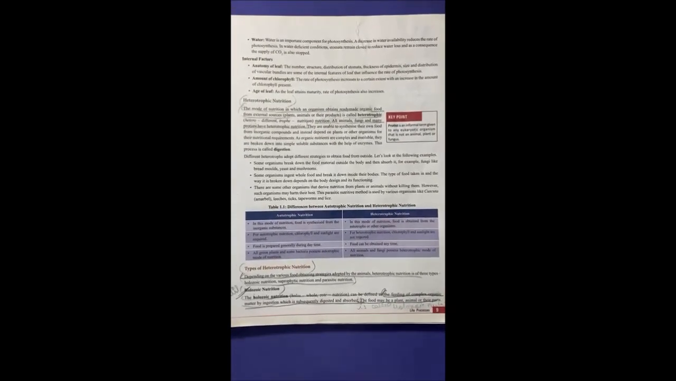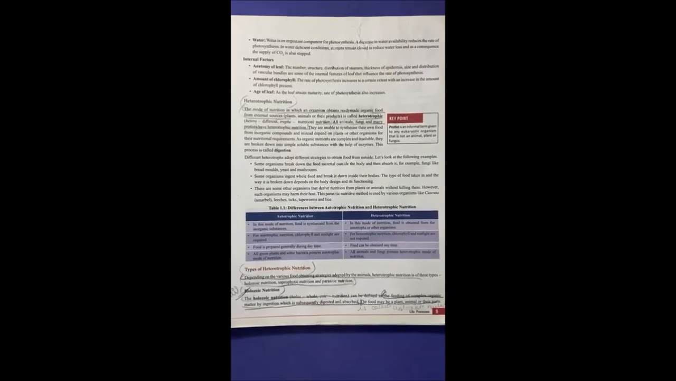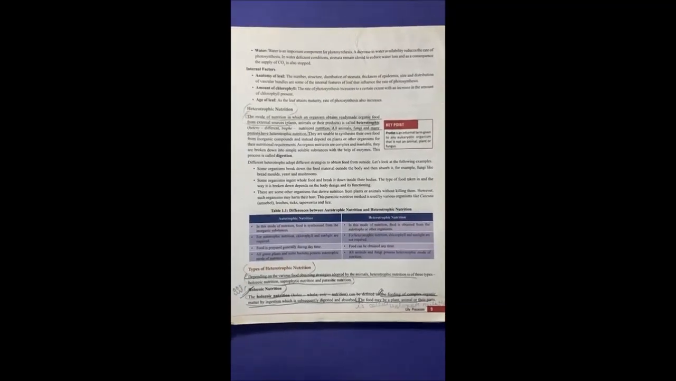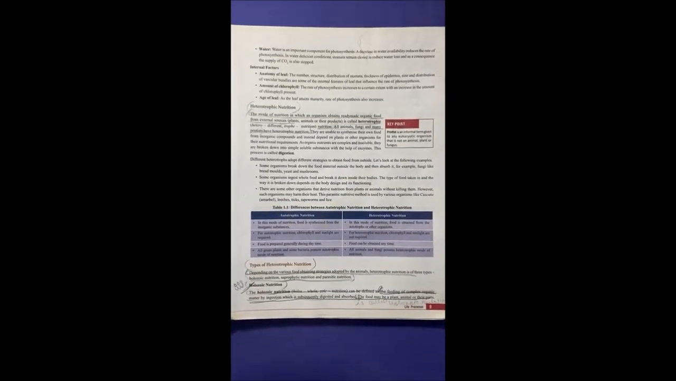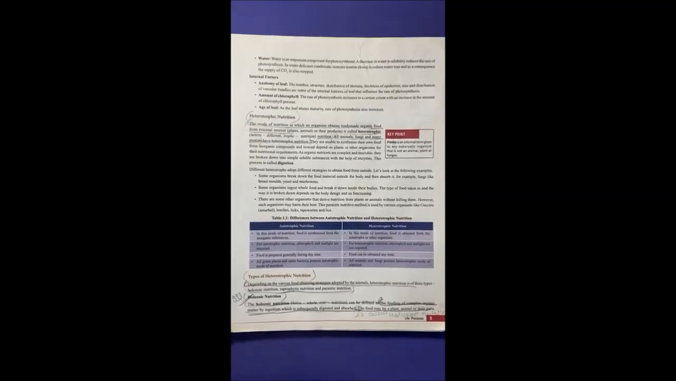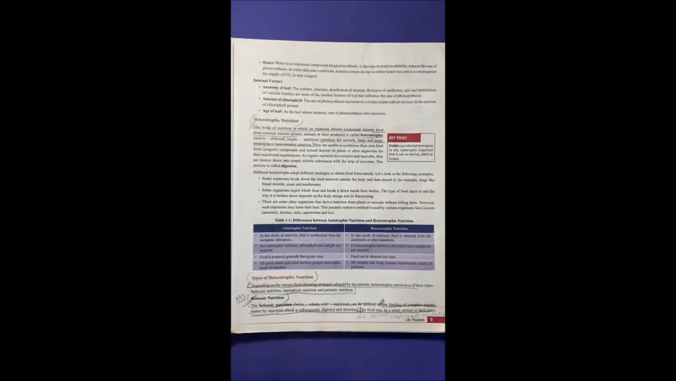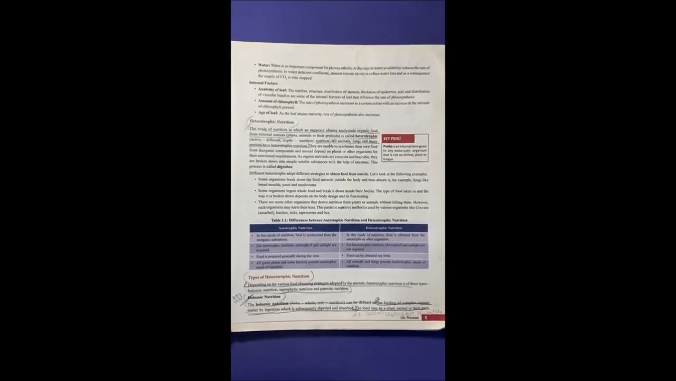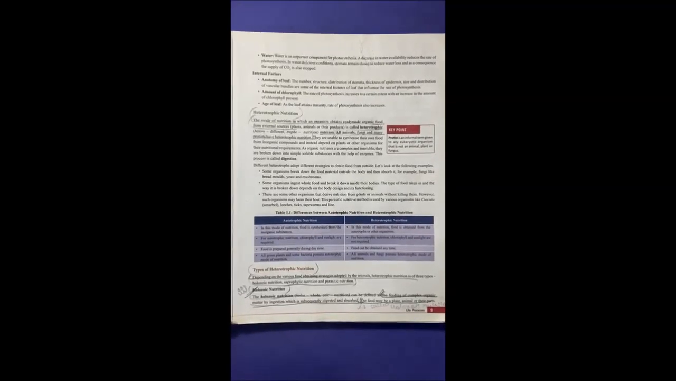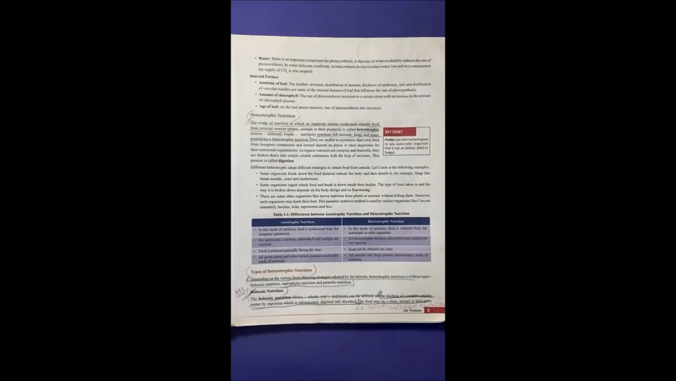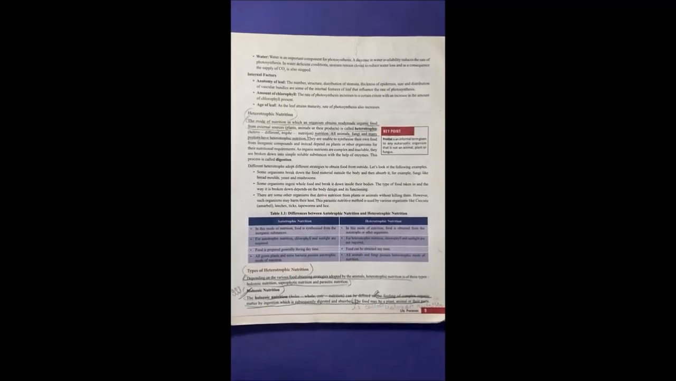Today we will discuss the various types of heterotrophic nutrition. So first we discussed the two types of nutrition and now we will elaborate on heterotrophic nutrition. As we know, heterotrophic nutrition means the organism is dependent on some other organisms for their food. So you can write it down. There are majorly three types of heterotrophic nutrition. First is parasitic, second is saprophytic, and third is holozoic mode of nutrition.